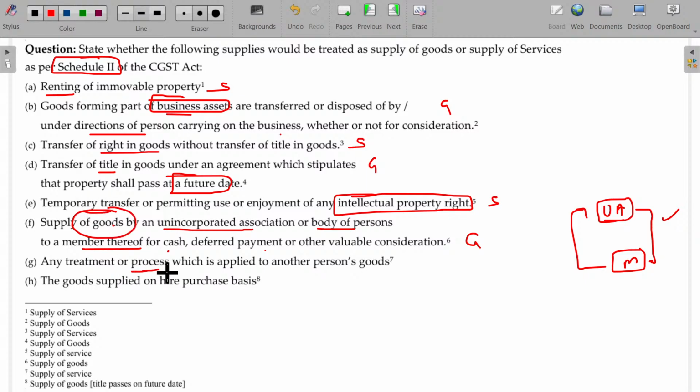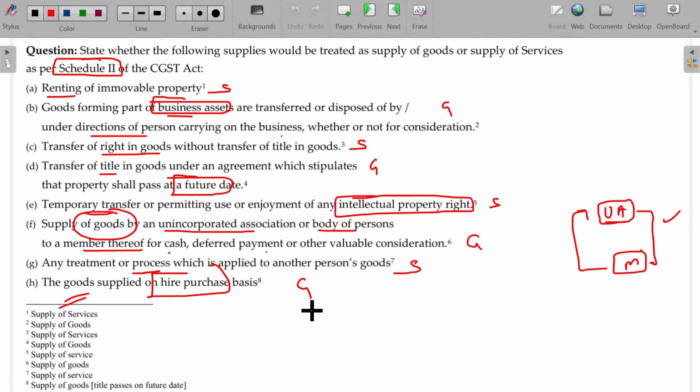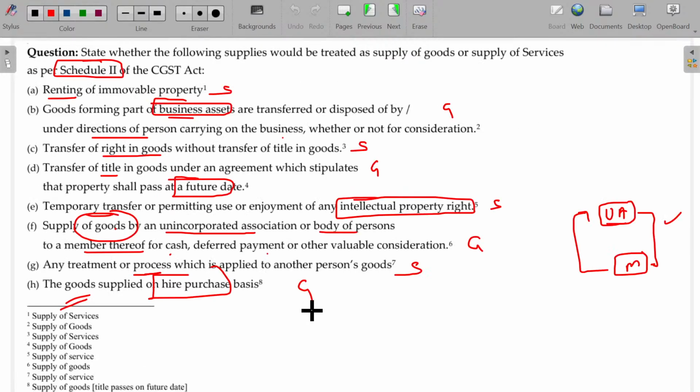Any treatment or process means job work, automatically it is service. The goods applied on higher purchase basis, goods only, so goods. Clear? Next question.